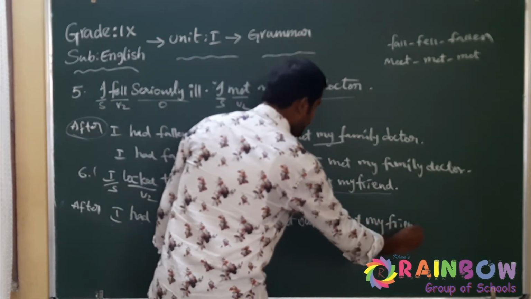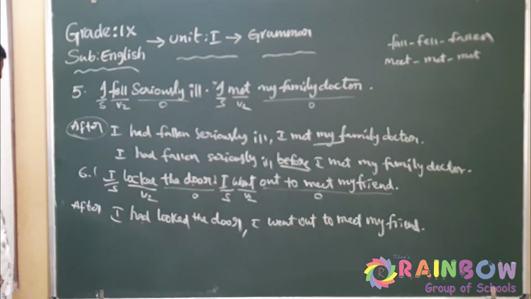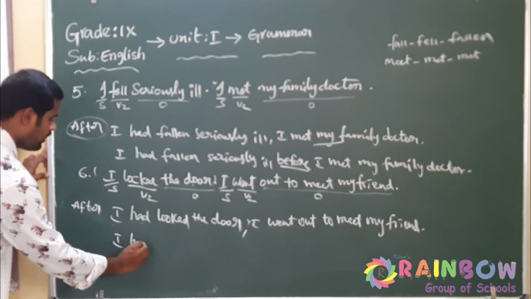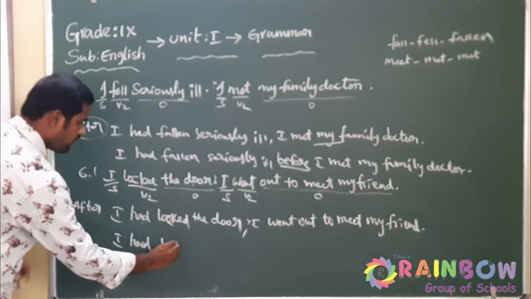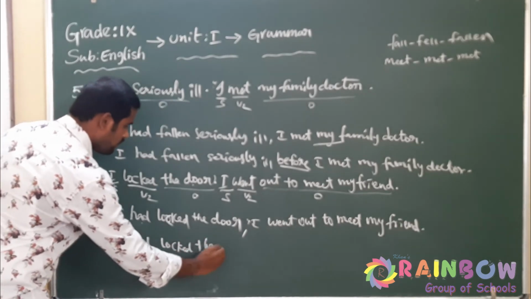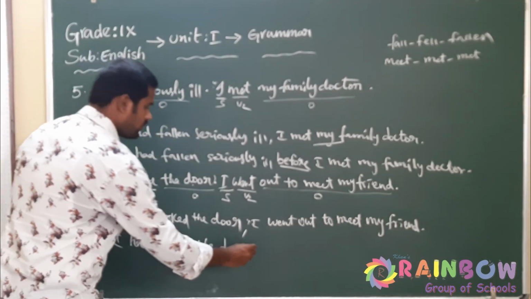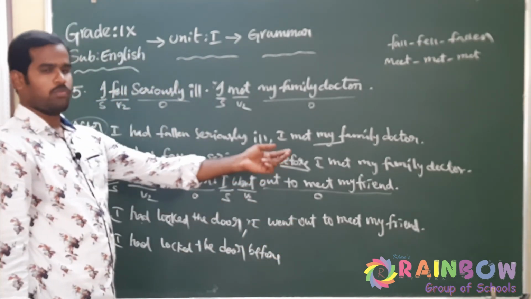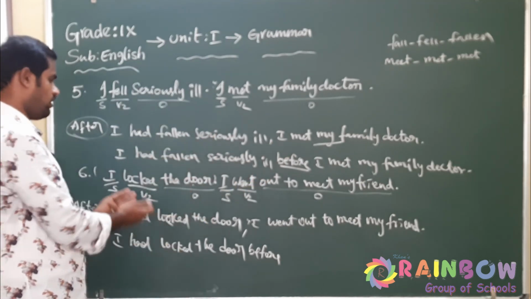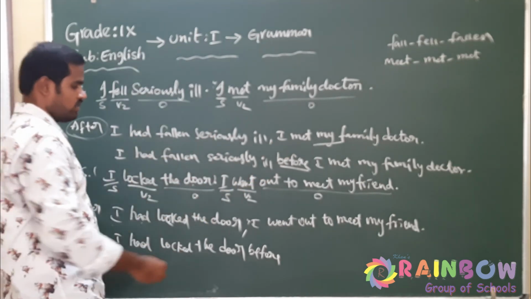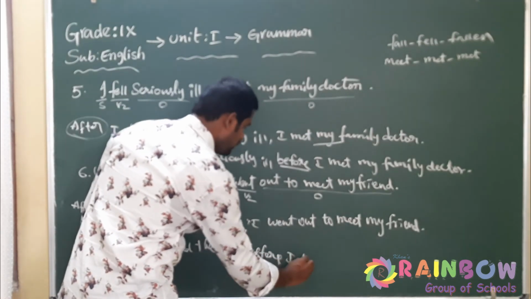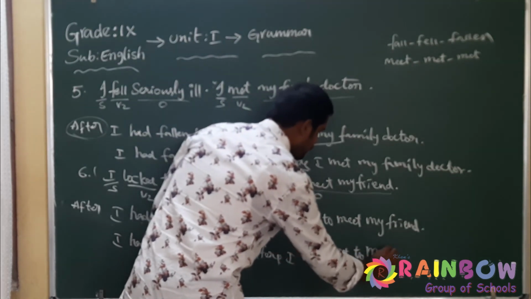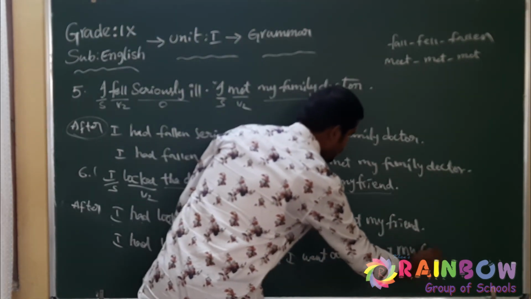So this is a very simple answer. And the same answer with before. Just remove the linker here and use the linker in the middle. So what will be the answer now? I had locked the door. So use before the later action. Going out to meet my friend is the later action. Locking the door is the first completed action. So, before I went out to meet my friend. So observe the difference.